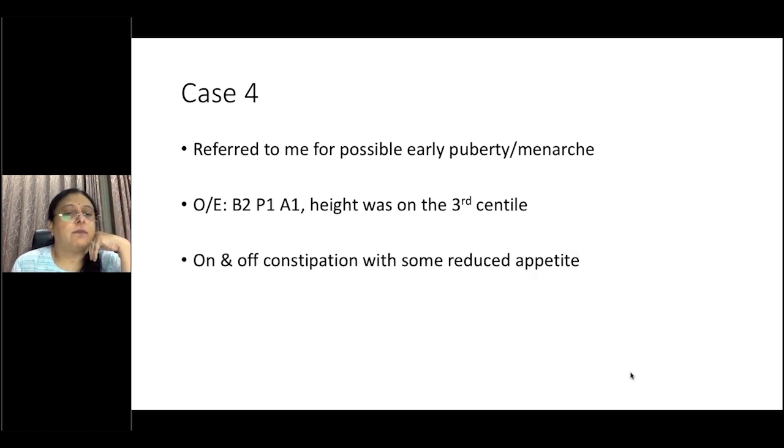She was, on and off, complaining of constipation. Her appetite had gone down. So what would you do next? This child was referred for possible early puberty. There are subtle signs suggestive that this could be a hypothyroid case as well.